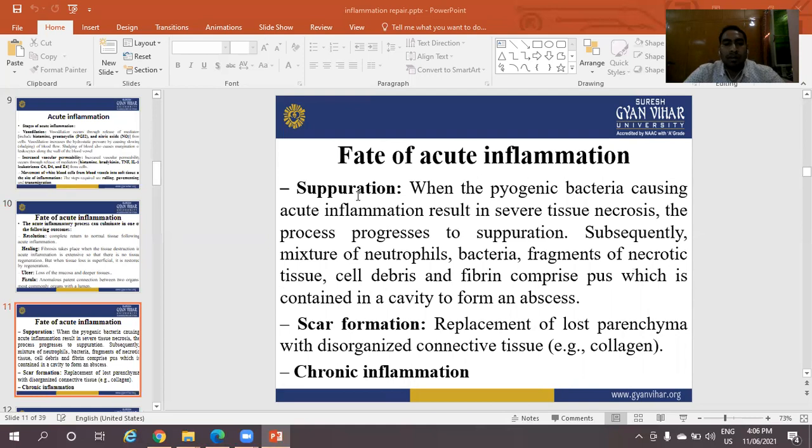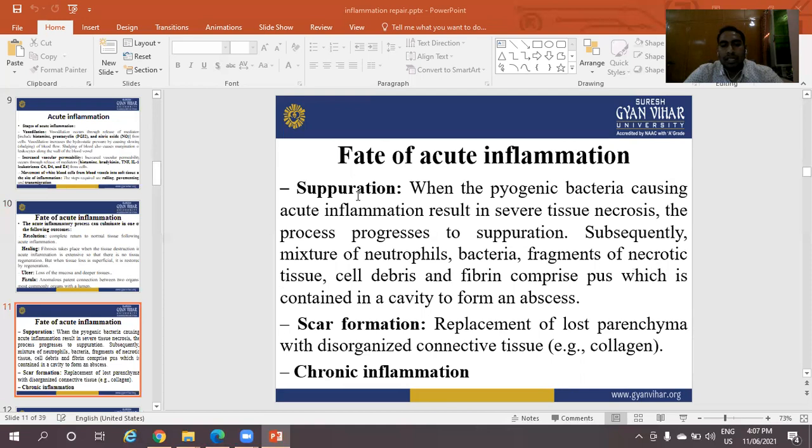Suppuration: when the pyogenic bacteria causing acute inflammation result in severe tissue necrosis, the process progresses to suppuration. Subsequently, a mixture of neutrophils, bacteria, fragments of necrotic tissue, cell debris, and fibrin compose pus, which is contained in a cavity to form an abscess.